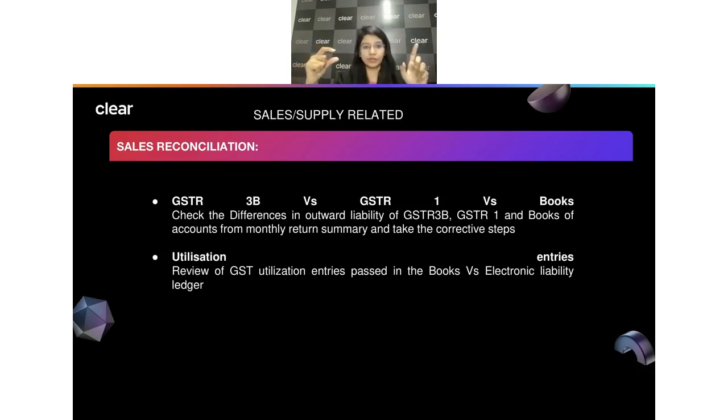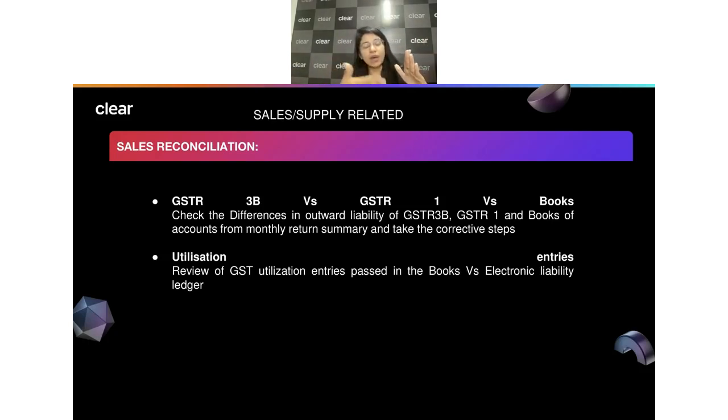Try to make that part of your GST1 so that this comes under exempted supplies, and accordingly, as per Rule 42, you have also done the reversal. Similarly, there can be other incomes too. There can be something which may be part of GST1 but not part of your revenue in the trial balance, like maybe the branch transfers. Then again, you have to make a proper entry for that. If certain branch transfers are not part of my trial balance properly, but they are part of my GST1, you should do a proper reconciliation.